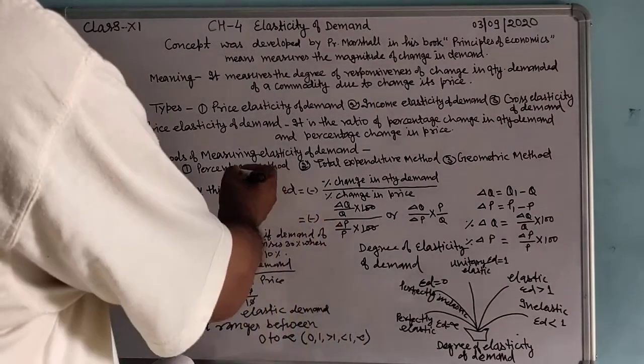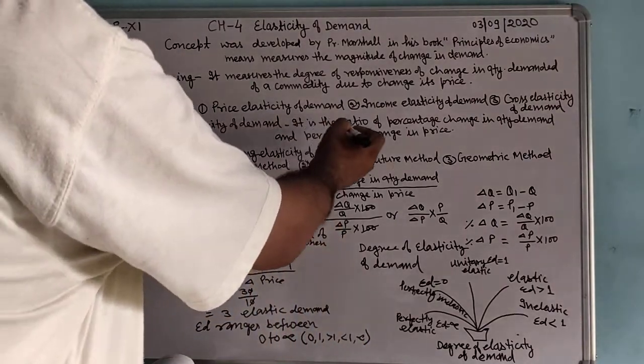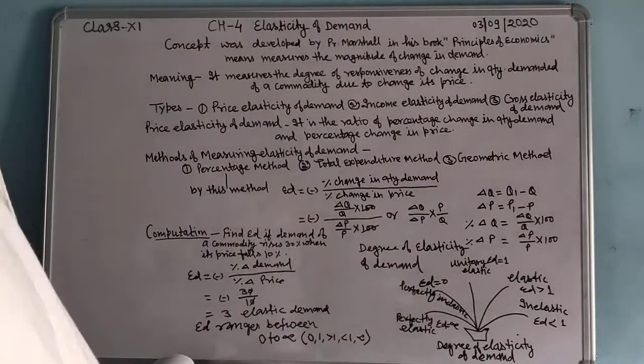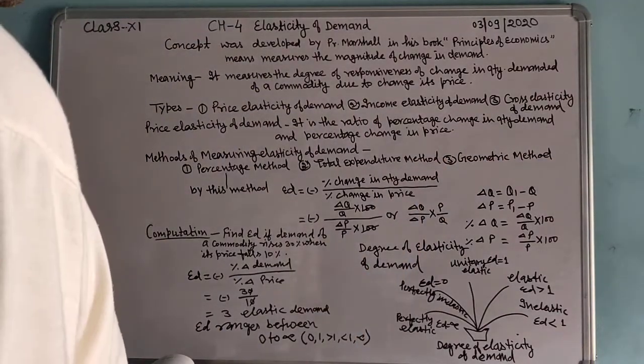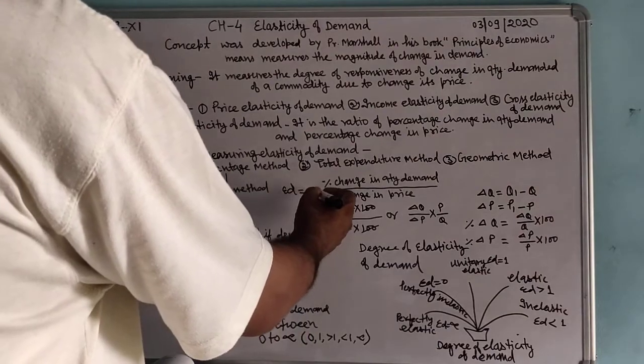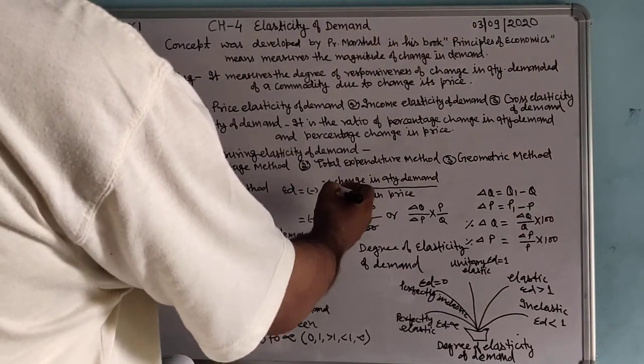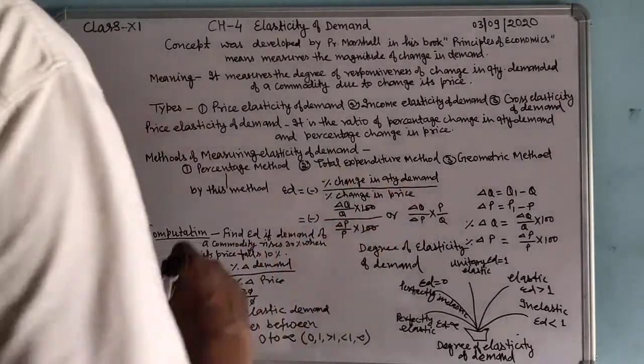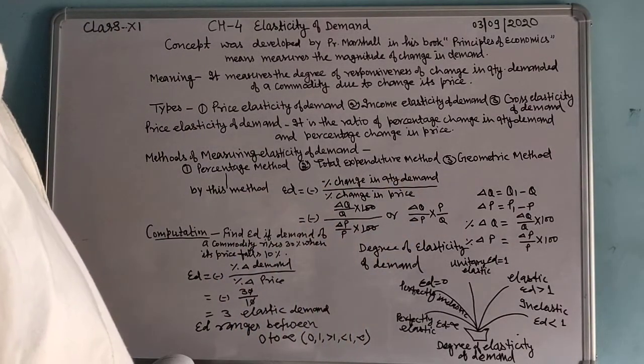According to the percentage method, elasticity of demand is the ratio of percentage change in quantity demanded and percentage change in price. ED is equal to minus, in brackets, percentage change in quantity demanded divided by percentage change in price.